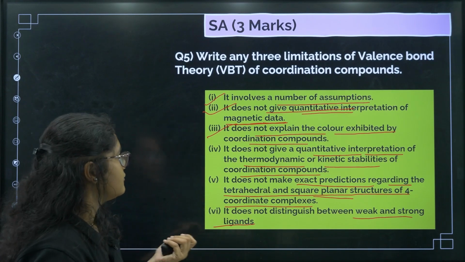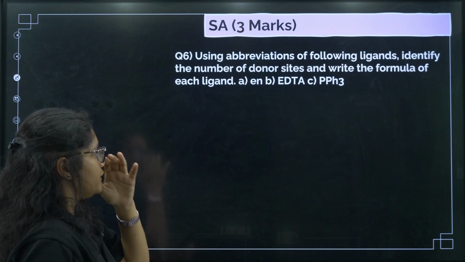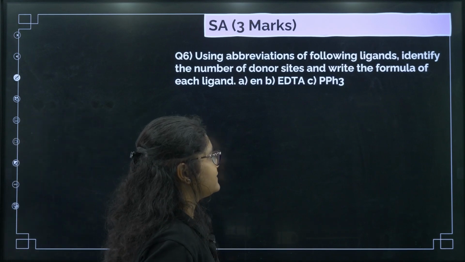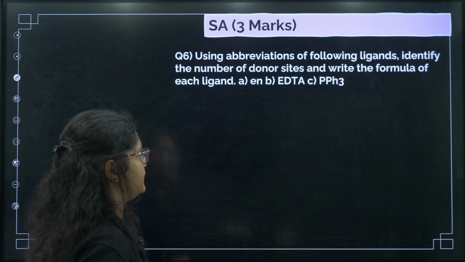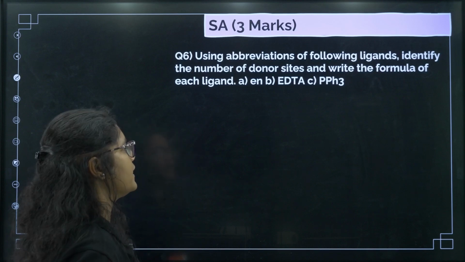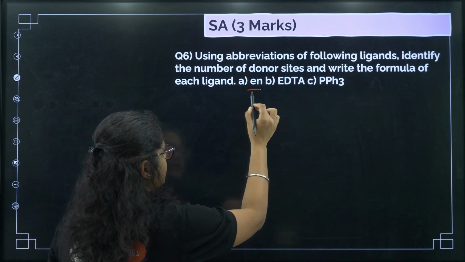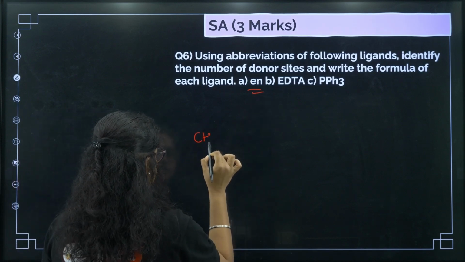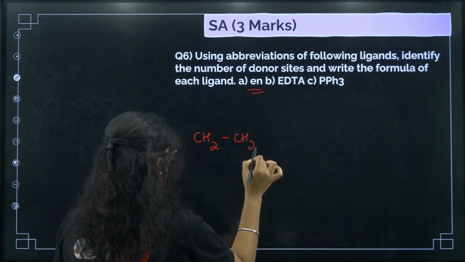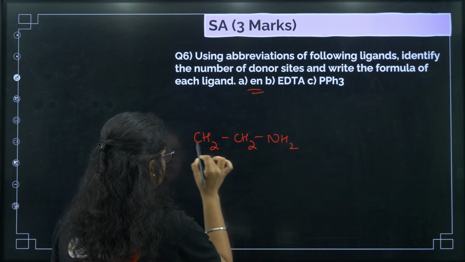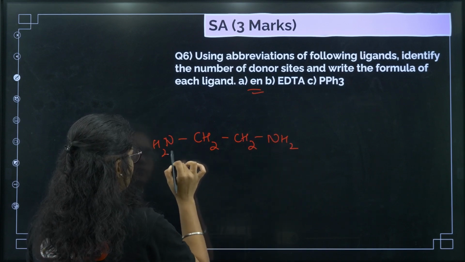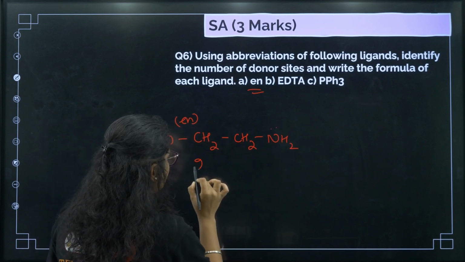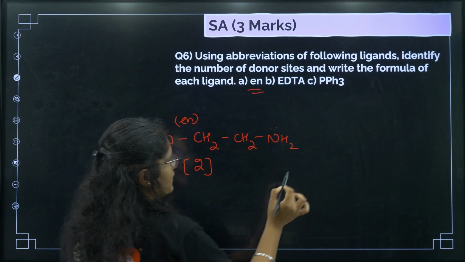Okay, fine. Next question. Using the abbreviation of the following ligands, identify the number of donor sites and write the formula of each ligand. So EN is ethylene diamine, right? So that is CH2-NH2 and CH2-NH2. So how many donor sites are present here? 2.